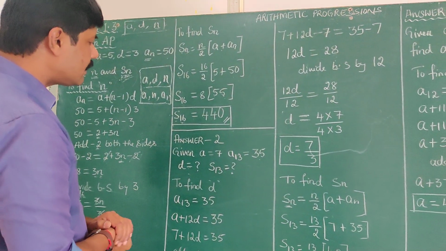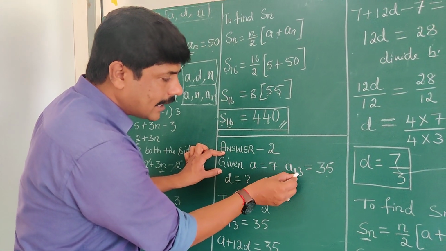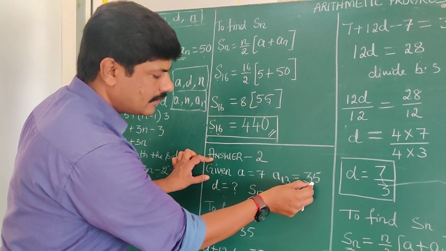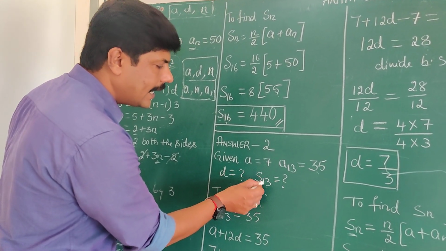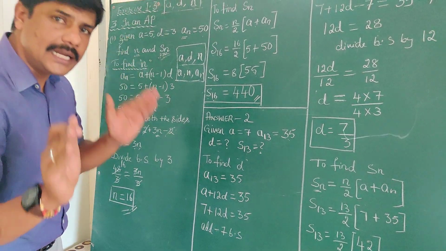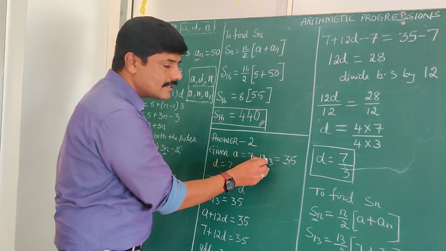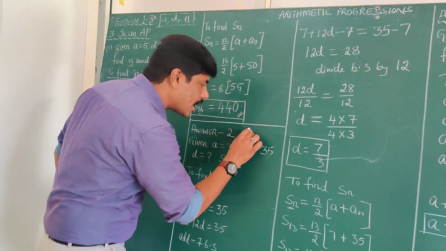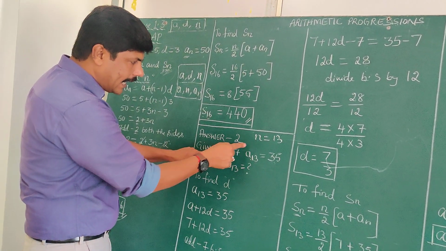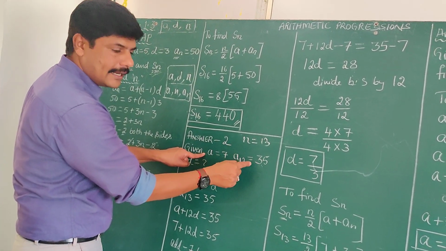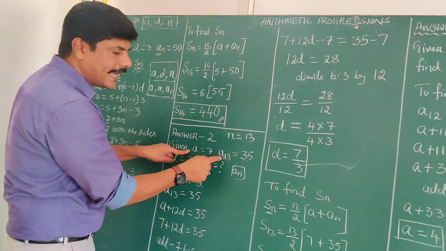Second problem. Things given are a is equals to 7, a13 is equals to 35, and what we need to find is d and S13. Here n value is not given, but still it is given. As you can see that a13, the 13th term, is 35. 13th term is 35 means there are 13 terms. Therefore, we can directly write n is equals to 13. We have got a, n and a13. A13 is nothing but an value, nth term value. Therefore, a, n and a13 we have.